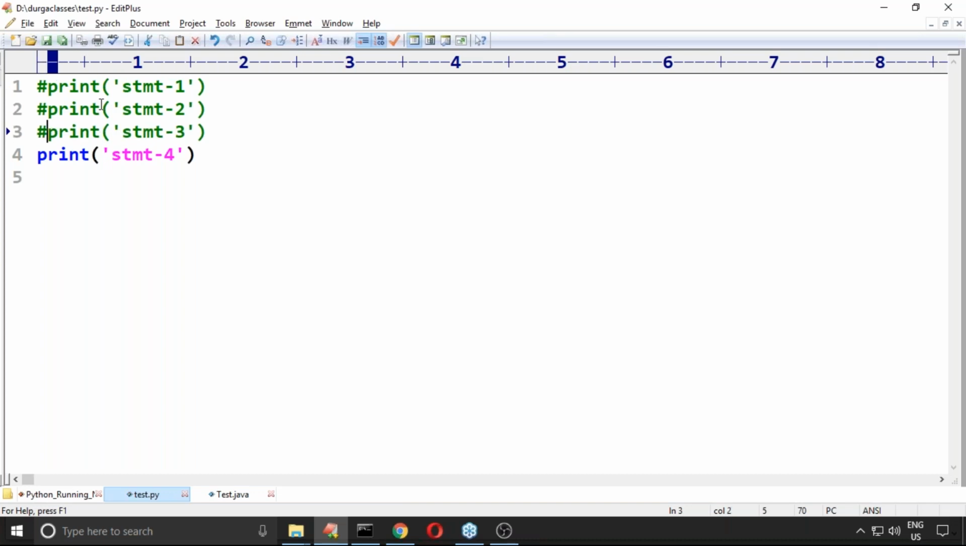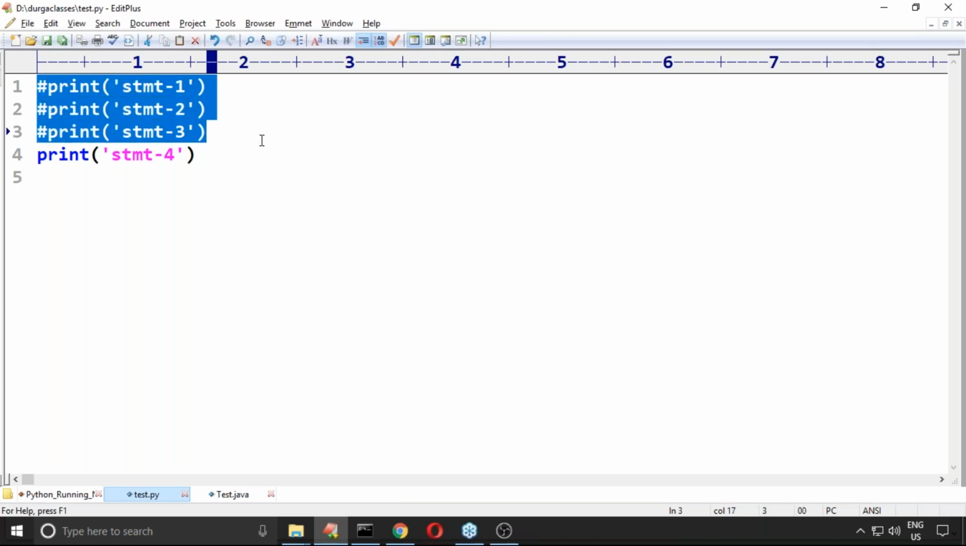Remember that every line you require to prefix with the hash symbol only. If you want 100 lines, then every line you have to start with the hash symbol. That is the only way to define multi-line comments. There is no other way.